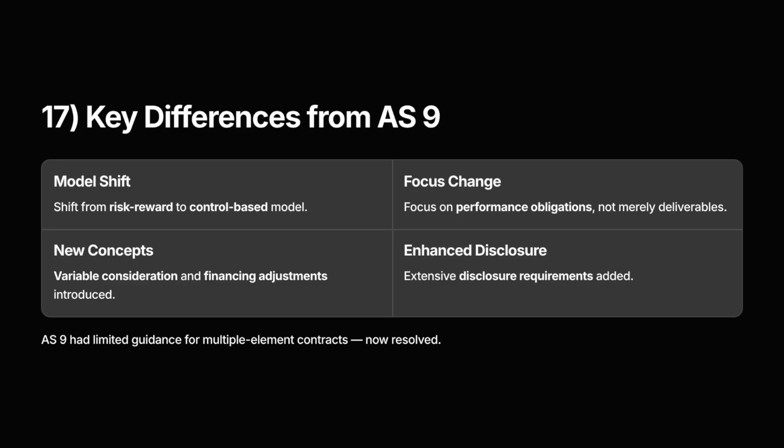17. Key differences from AS 9. Compared to AS 9, IND AS 115 represents a complete shift in thinking. The old model focused on risks and rewards. The new one centers on control. It introduces performance obligations, variable consideration, and financing adjustments, all absent earlier. It also brings detailed disclosure requirements, giving users deeper insight into how and when revenue is earned. Most importantly, IND AS 115 resolves long-standing issues with multiple element contracts, which AS 9 did not address clearly.